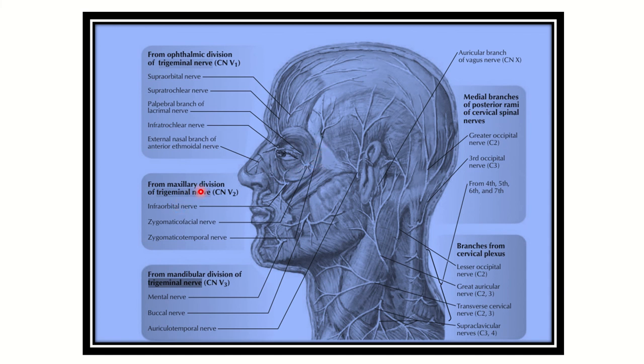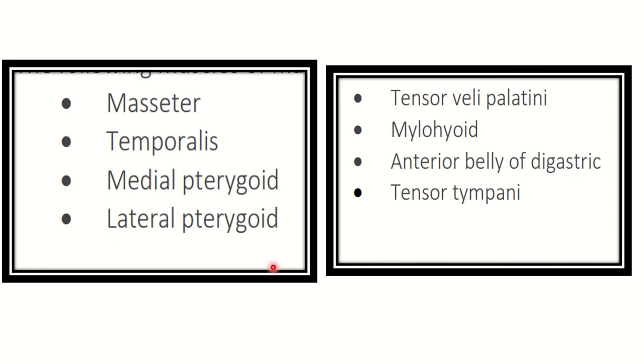The second one is the maxillary division, and it has the branch of infraorbital nerve here, then zygomaticofacial and zygomaticotemporal, and it supplies the zygomatic area. Then last of all, the mandibular division supplies the lower part of the face. So these are the sensory innervation in short of the trigeminal nerve.